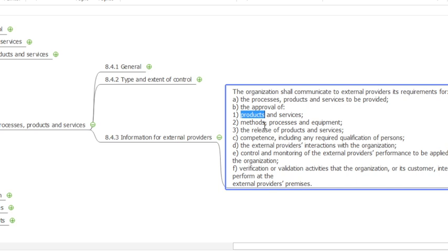Products and services, their methods, processes, release of products and services, their competence, the required qualification of the person who is providing us the raw material, whether they are competent or not.